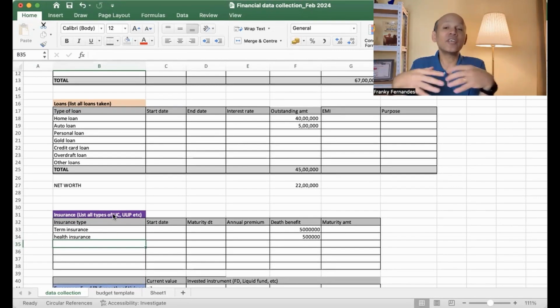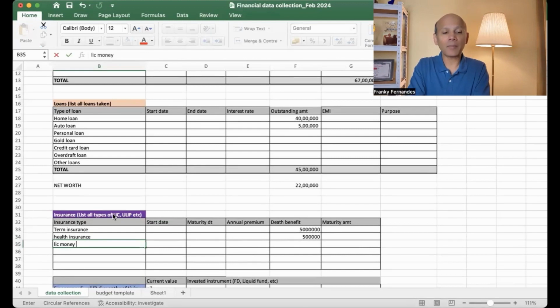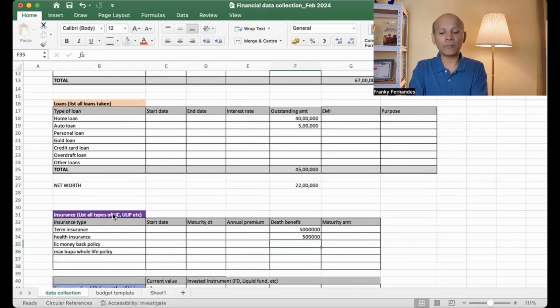In the yesteryears, they were LIC policies. For example, I had an LIC money back policy. I also had a Max Bupa whole life policy. So we should enter all those things here.